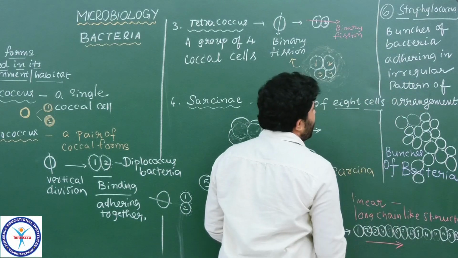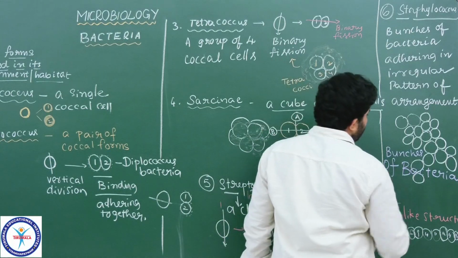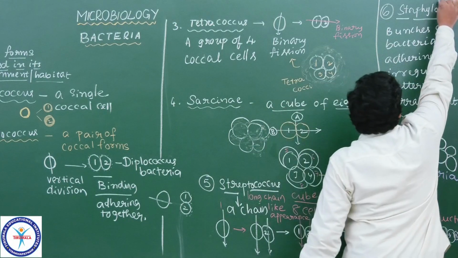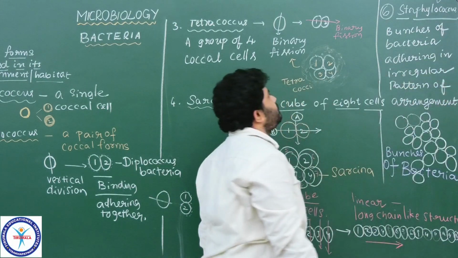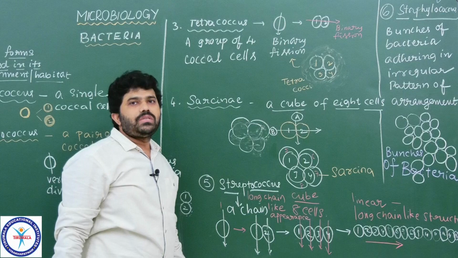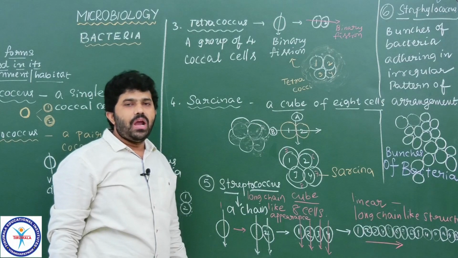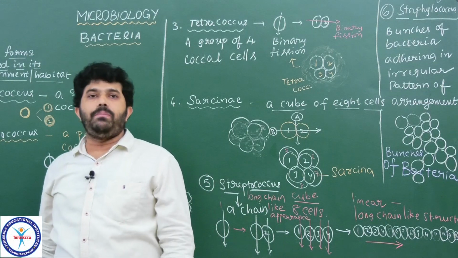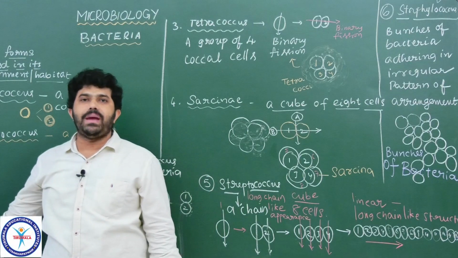So these bunches of coccus forms we call Staphylococcus bacteria. What is it, students? Staphylococcus bacteria.